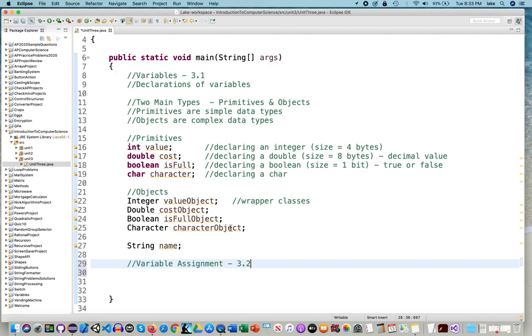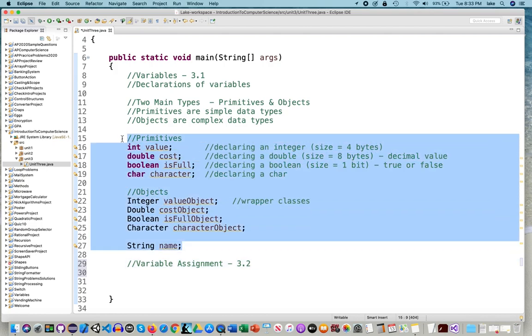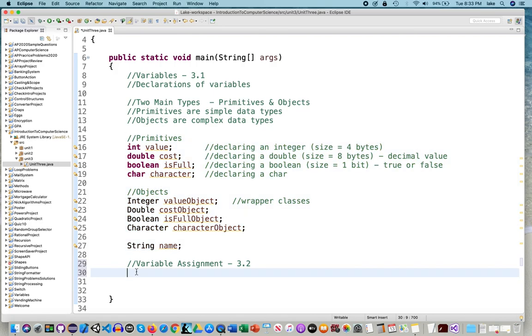So we declared these variables, but they didn't have values yet. An assignment simply means give these variables a value. So I'm going to start off with the first value, and the variable name is called value, and it's going to be 10. This is an assignment. Let me just get this clear here. This is an assignment.